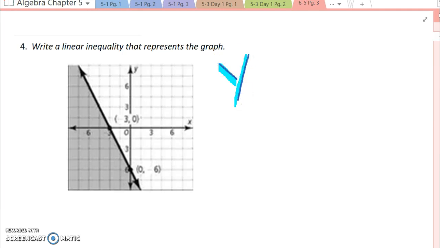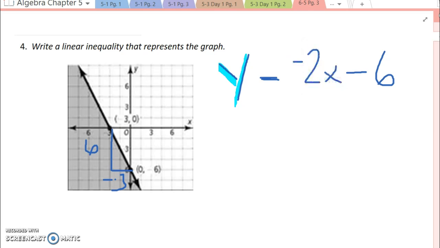I don't know what symbol I'm going to use, but I know it's going to have an equal to in it. It goes through the y-axis at -6, and my up and down change is 6 when my across change is 3. So 6 over 3 would be a -2.